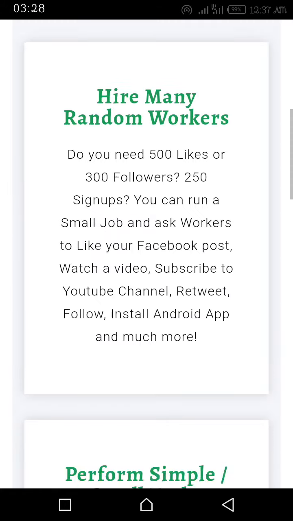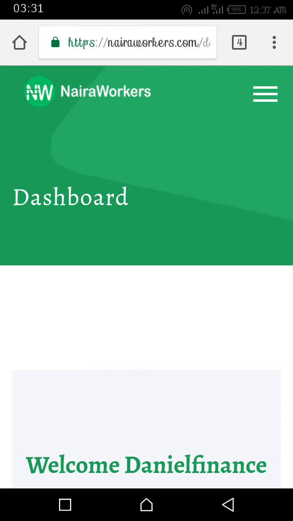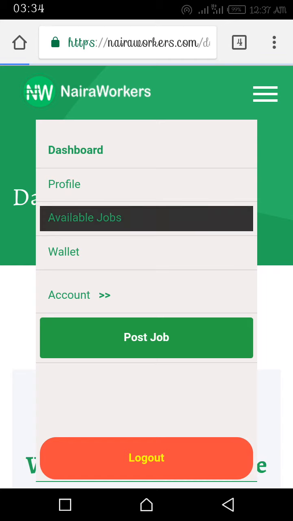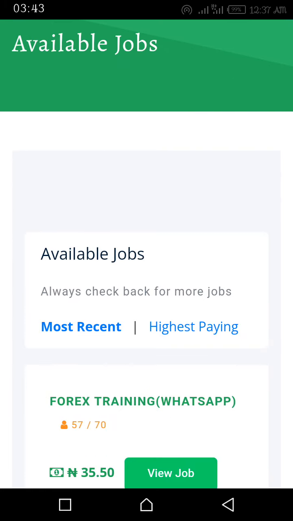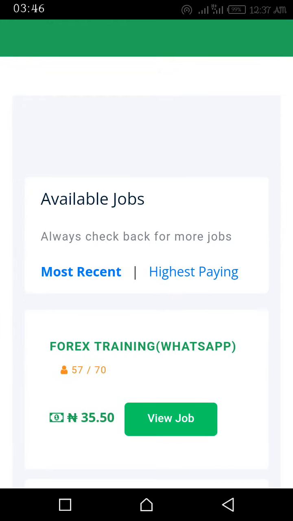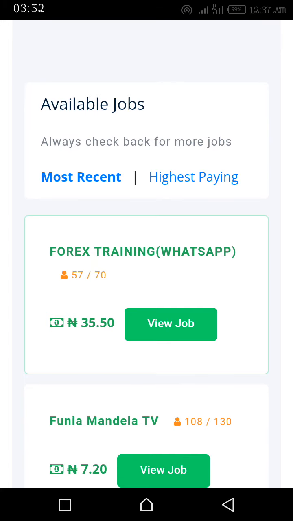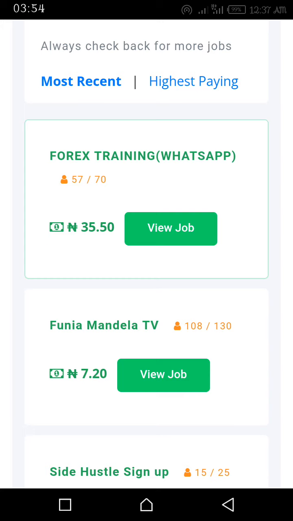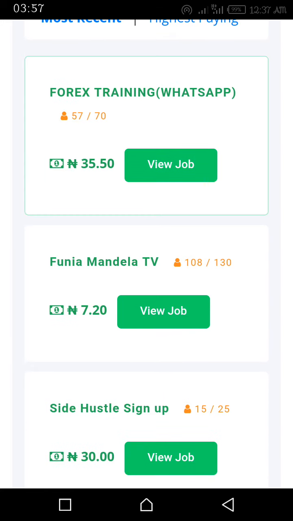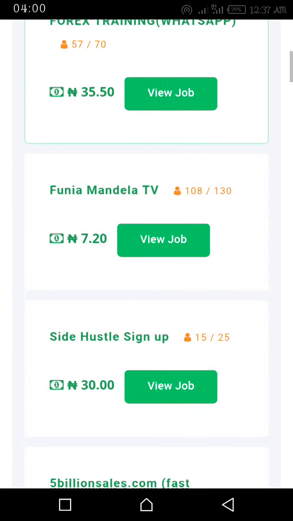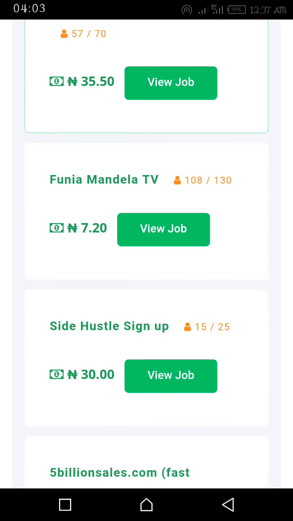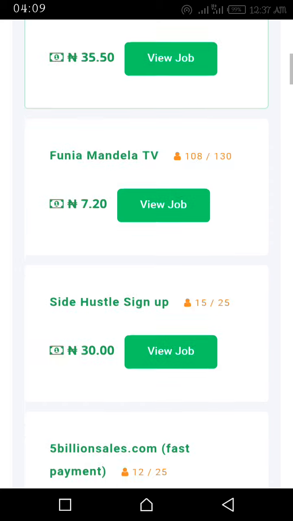Now let's see how we can perform tasks on this website. You quickly come to your navigation bar at the top right corner and click on available jobs. There are so many jobs available on this website. We have the most recent, and we have the highest paying jobs. If you want the most recent jobs, those that are active at the moment, you can get them, and if you want the highest paying job, you can get it as long as you can perform the task. I give you assurance that you can perform any task on this website with just your mobile phone. You don't need a laptop or an iPhone, just your Android phone. You can perform simple tasks on this website.